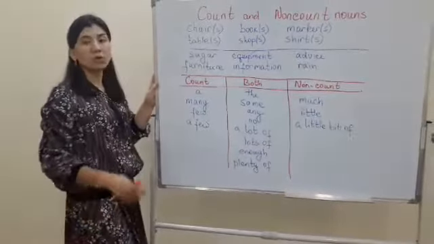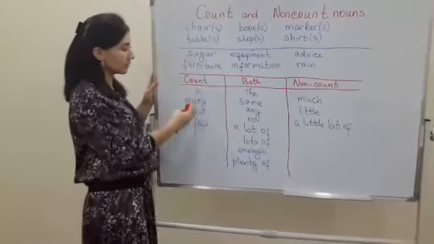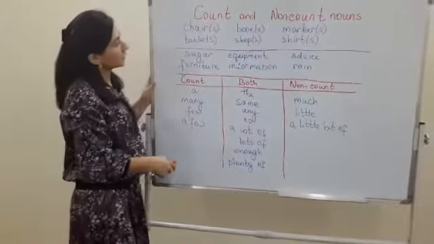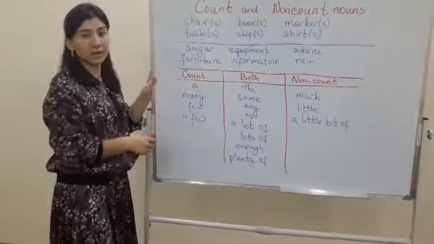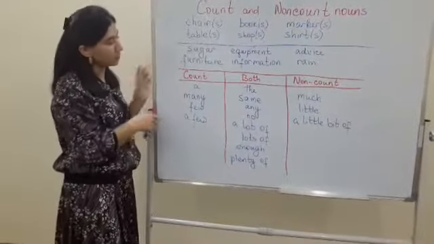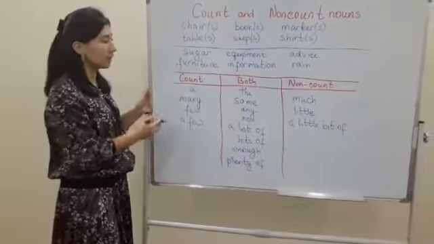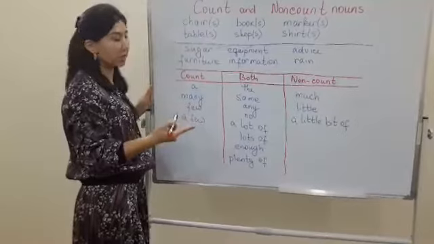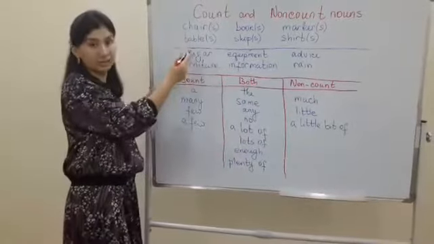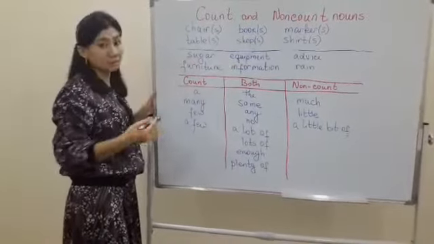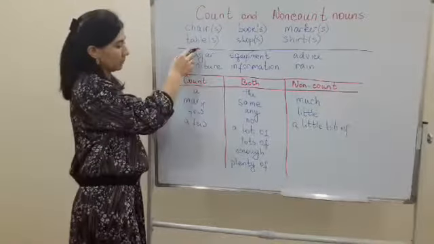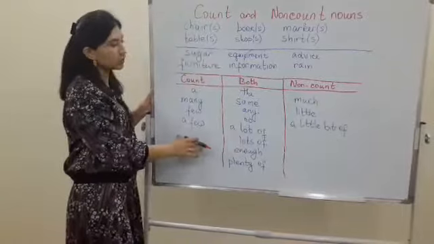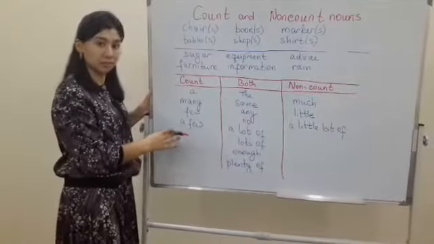The usage of articles, or how to count them: in order to count countable nouns we can use some words here. For example, we can use a. We can say a chair if there is 1 chair, or we can say many chairs if there is a countable noun, or few tables, a few shops. They are the list of the words which we can use before countable nouns.